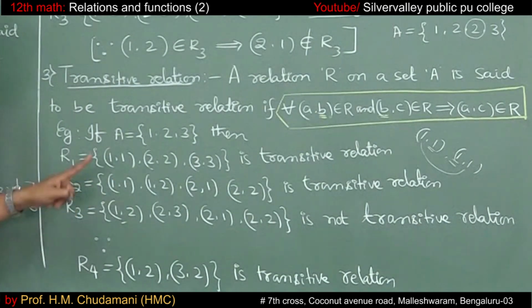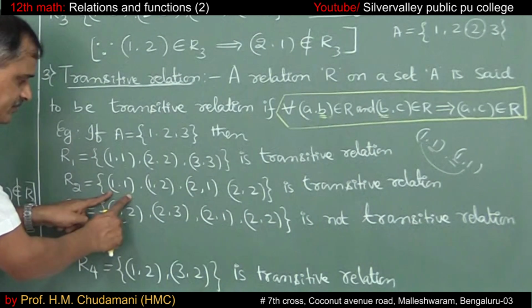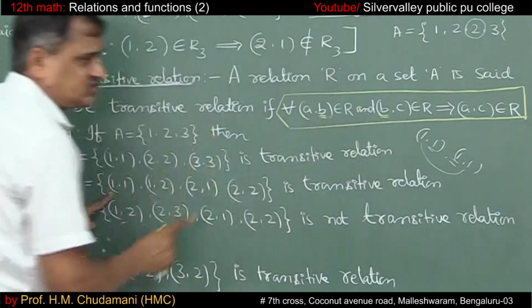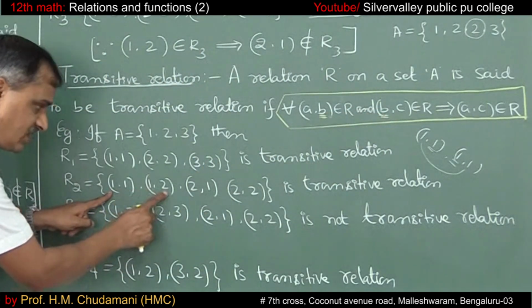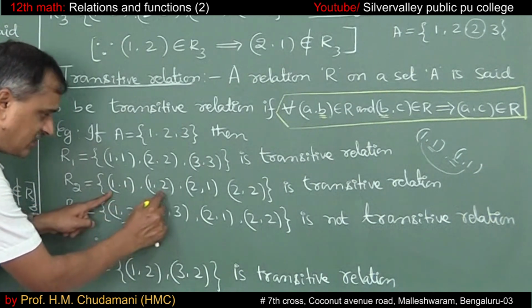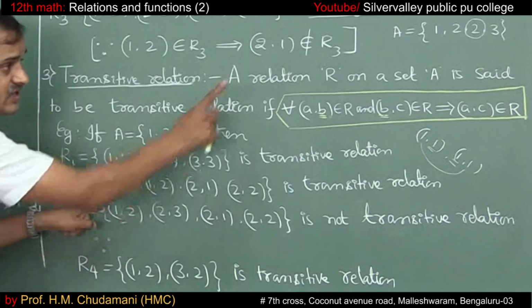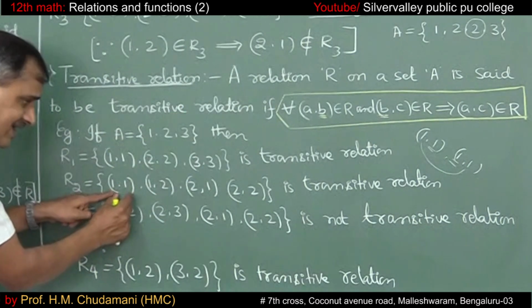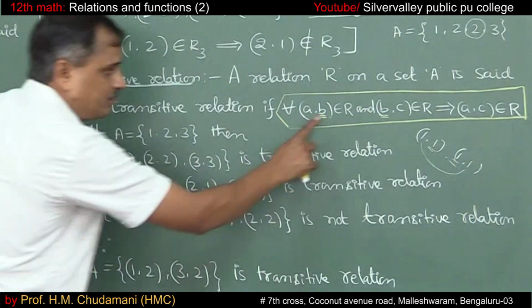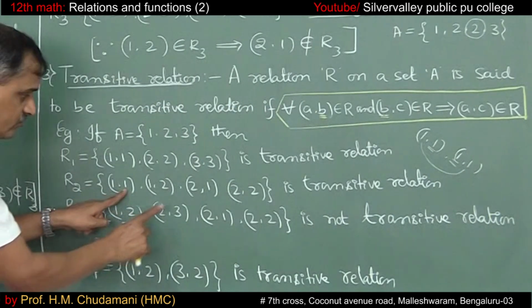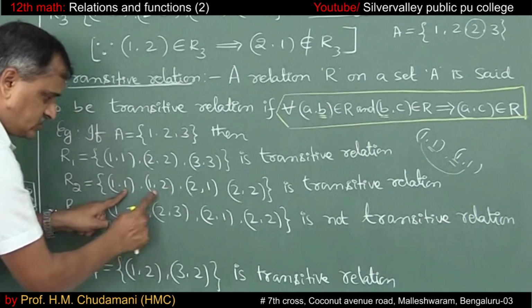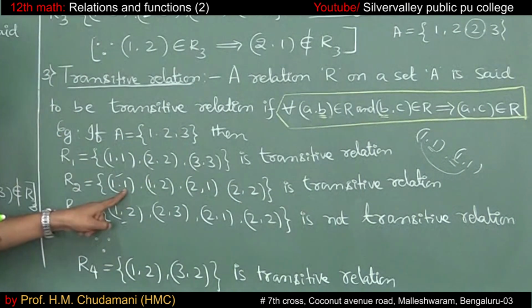Come to R2. R2 is 1 comma 1 along with others. Along with 1 comma 1, A comma B, B comma C should exist. With 1 comma 1, you can take 1 comma 2. If I select 1 comma 2, then 1 comma 2 is there, so A comma C belongs to the relation. Along with 1 comma 1 you can't take 2 comma 1, because here it is 1, here it is 2, and B should be equal to B. So along with 1 comma 1 you can take only this. So 1 comma 1 got over.